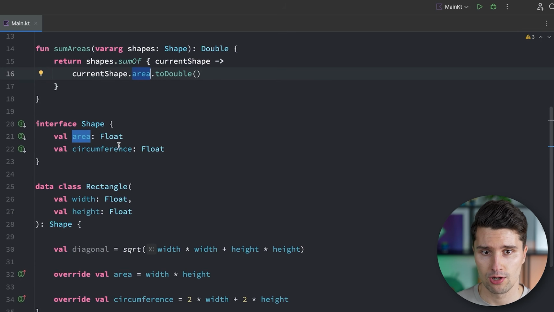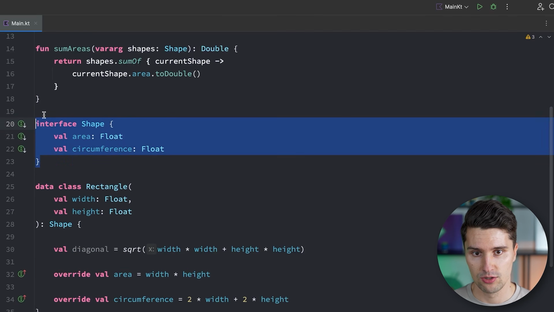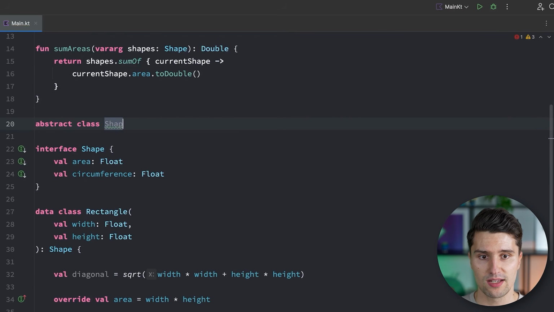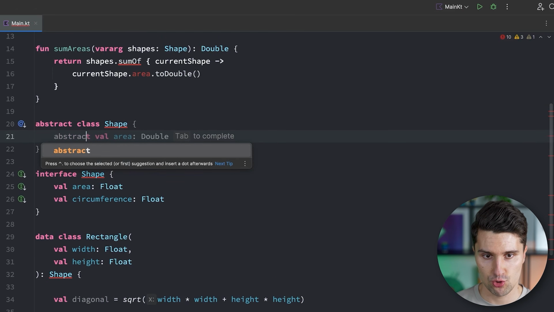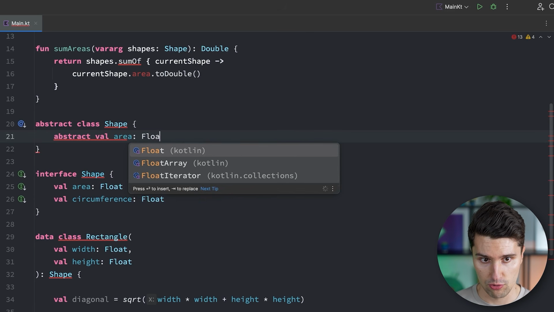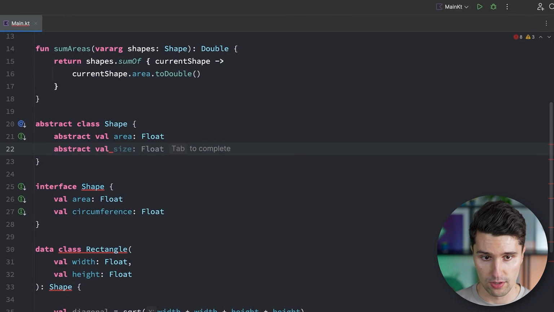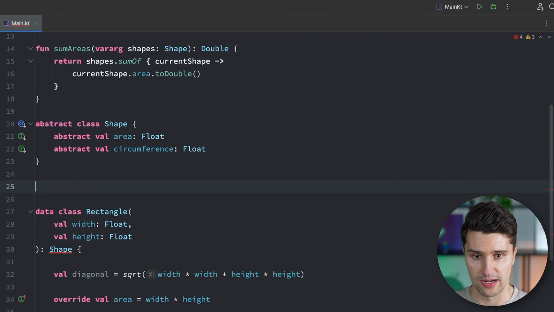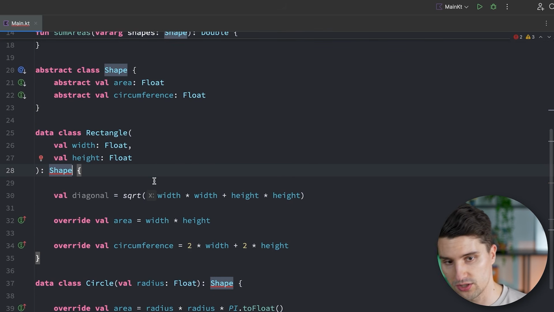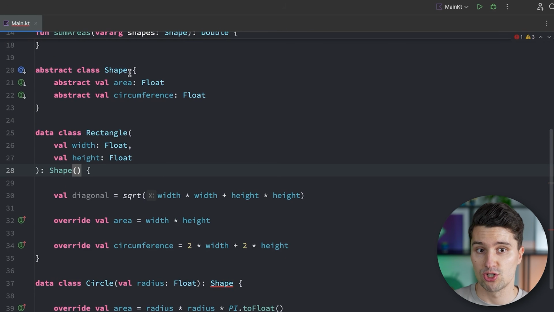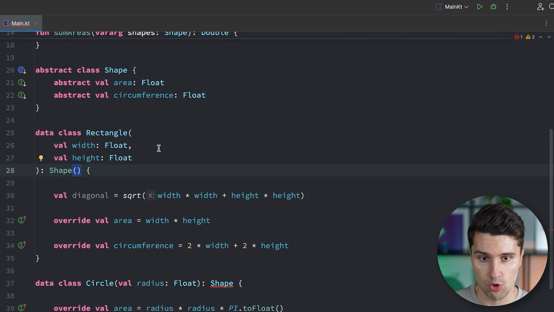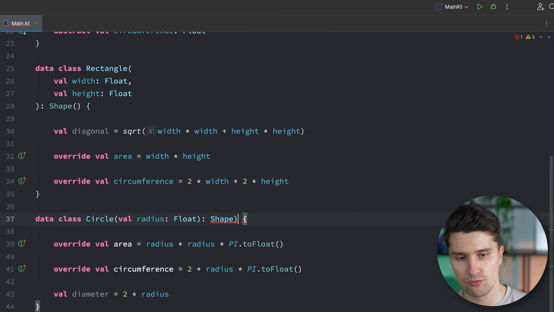So what we can also do is we can define this shape not as an interface, but as a so-called abstract class. So abstract class shape, and then we say we have an abstract val area, which is a float, and an abstract val for the circumference, which is also a float. If we then get rid of our shape interface and also call the constructor here of this shape abstract class, which does not have real constructor arguments, but every single class still has a constructor, and if it's empty, we just need to invoke it here via these opening closing parentheses, similar to a function without any arguments.